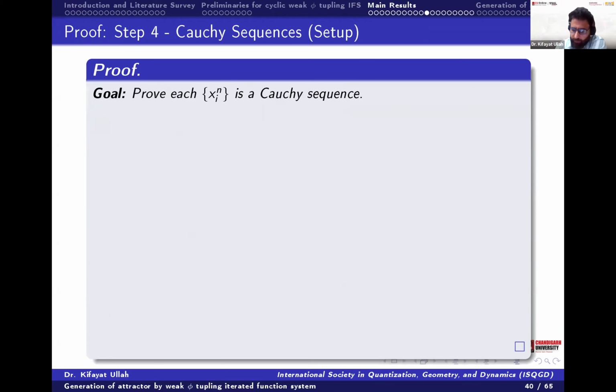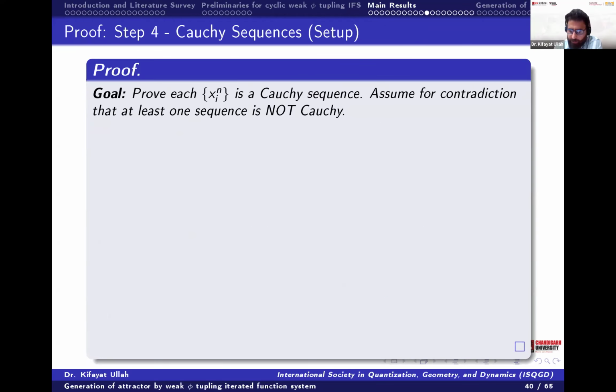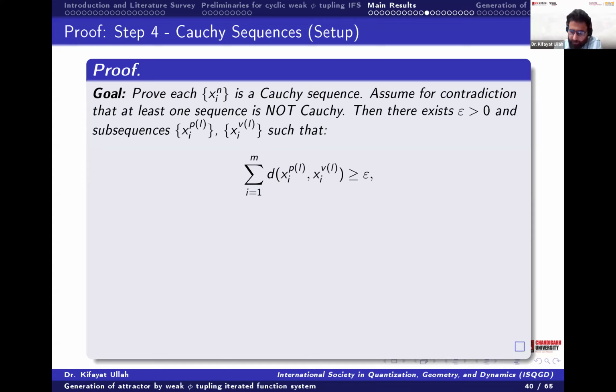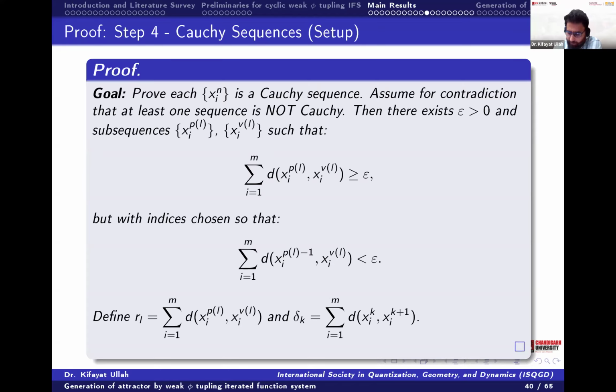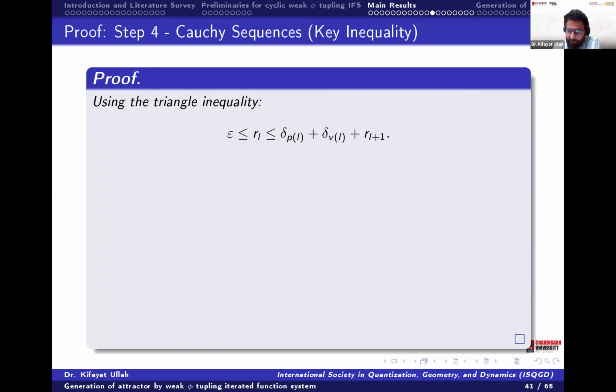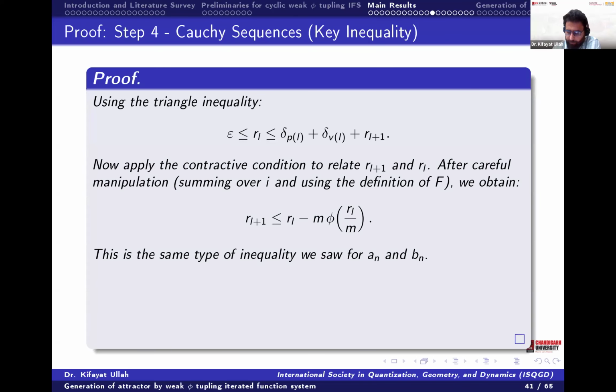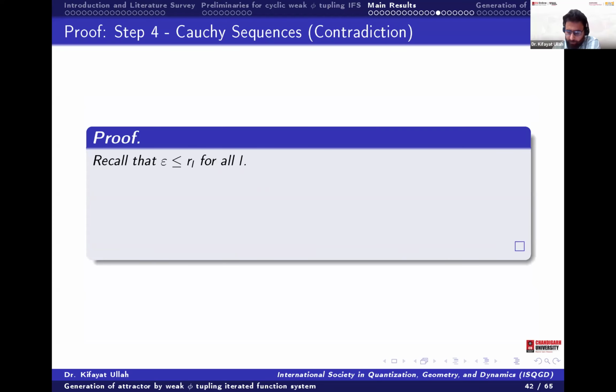Then the second thing that we have to prove is that the sequence is a Cauchy sequence. By contradiction, we will say that at least one sequence is not Cauchy, and we take the two sequences here. Let's say epsilon is greater than 0, and take subsequences such that this one is greater than or equal to epsilon. With the indices we are choosing here, the summation will be equal to epsilon by the previous result. So we define the two terms here and show that this limit is going to 0 from the previous step. Okay, so taking the triangular inequality, we will show that our supposition is wrong. Okay, this is the usual proof.